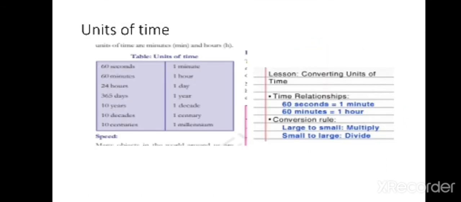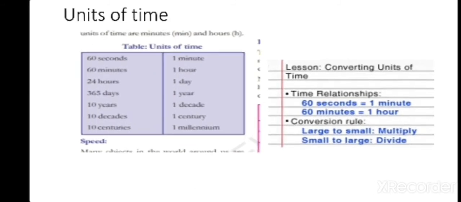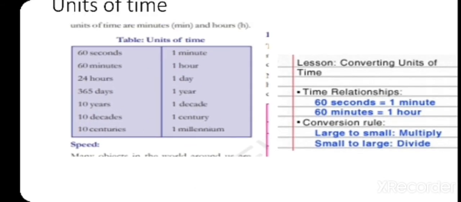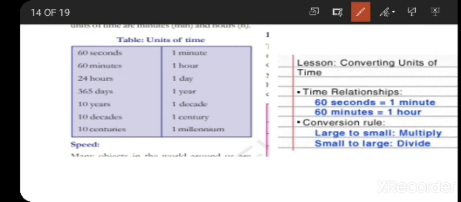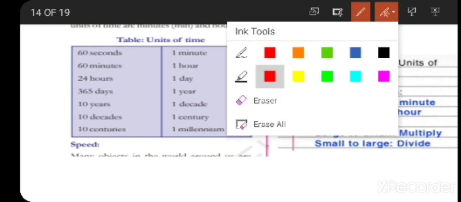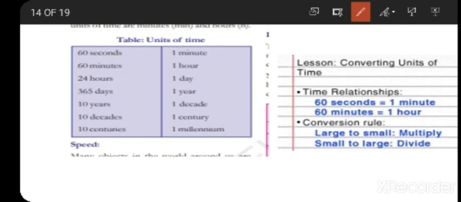Now if you see the units of time, generally the small unit of time is the second and the big units of time are the minute and the hour. 60 seconds is equal to 1 minute.